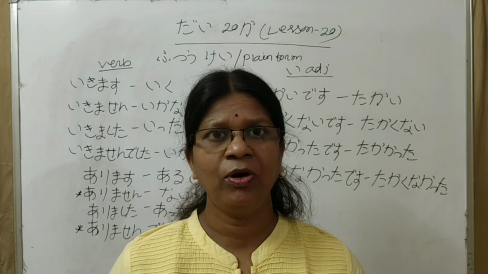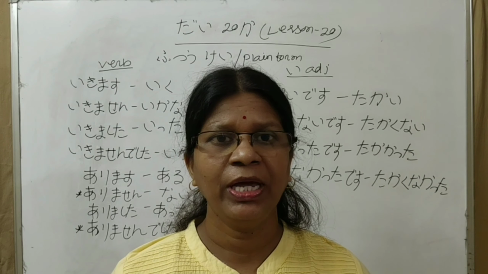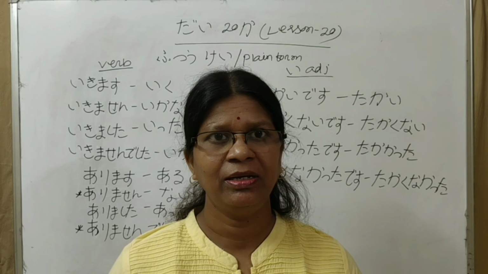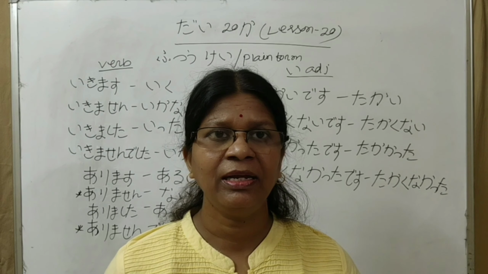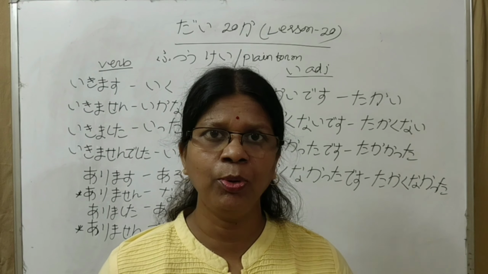And the plain form, or plain style, is used when we talk with close friends, in the family, or with juniors. Generally, plain form is used in newspapers and books.